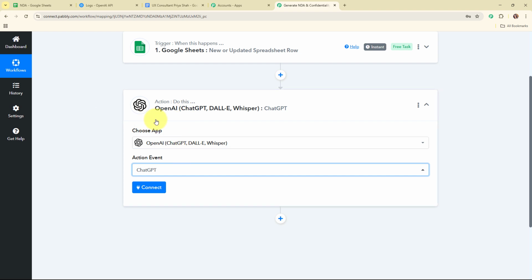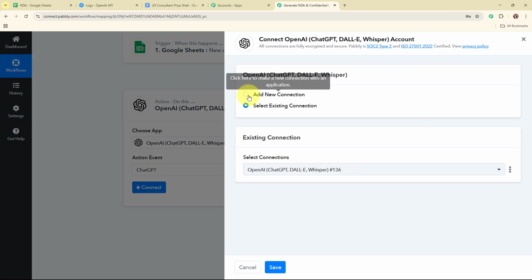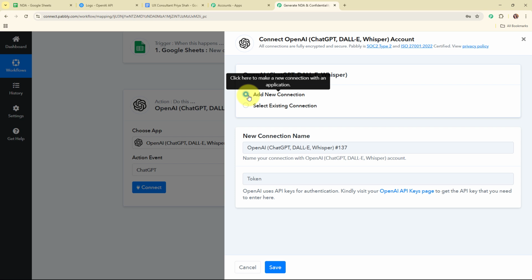Alright, so now here to connect my OpenAI account with Pabbly Connect, I'm going to click on this connect. Here to build a new connection, I'm going to select add new connection. If your OpenAI account is already connected with Pabbly Connect, then you can click on select existing connection. And now here to build a new connection, it is asking me to enter the API token.